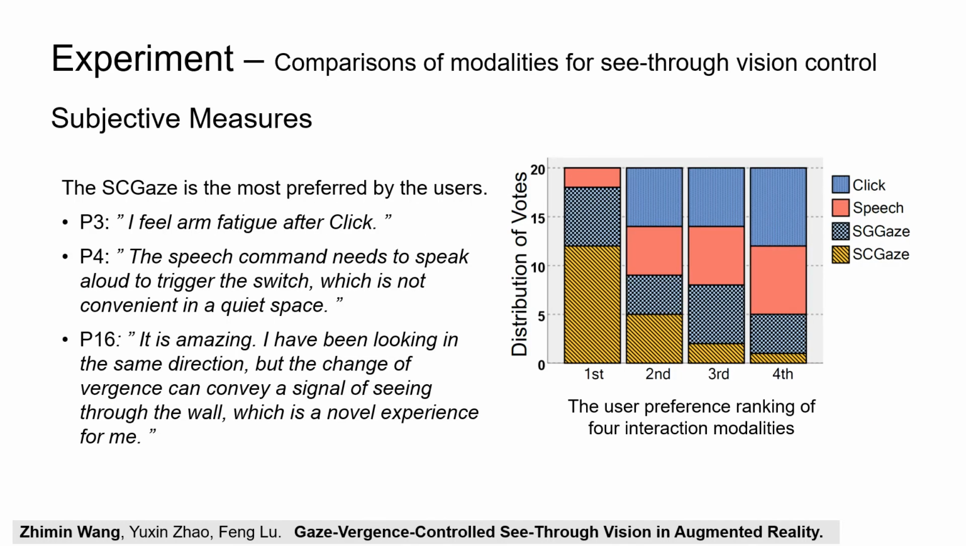According to the results of the preference ranking questionnaire, the SC gaze is the most preferred by the users. Participants believed that controlling see-through vision is more intuitive and attractive with the JVC techniques than using click and speech. Now we demonstrate the JVC technique with some example applications.